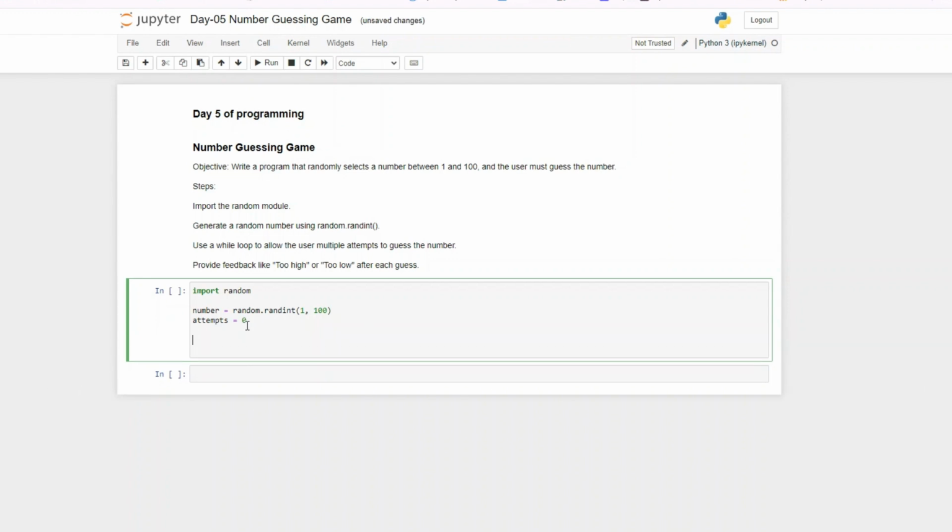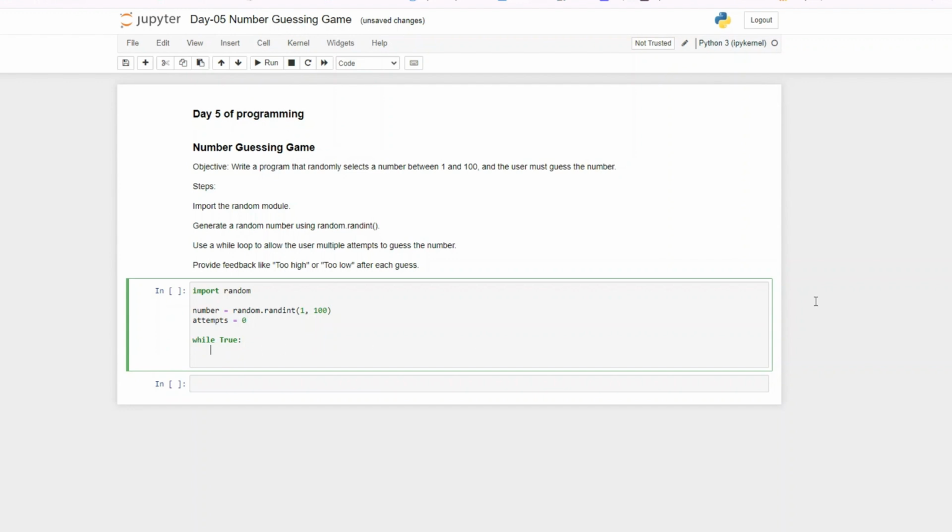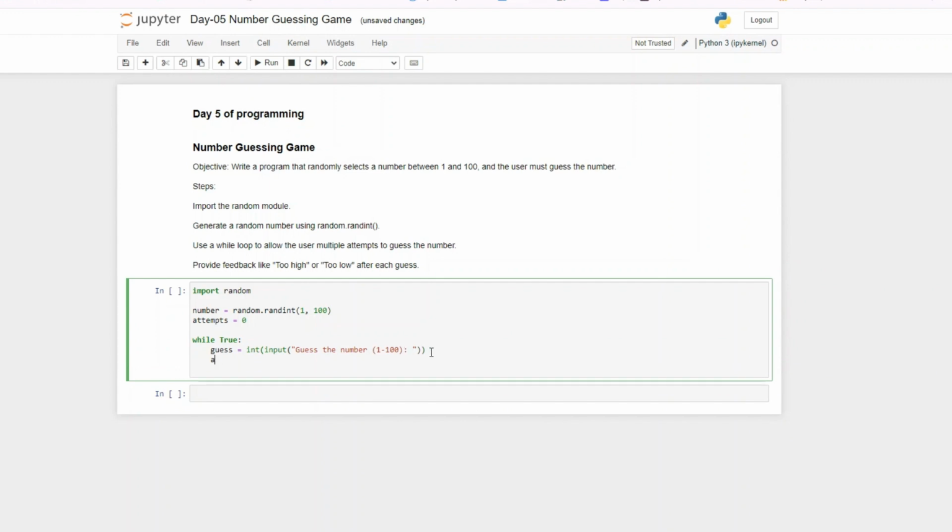So then we'll use our while loop. We spoke about the while loop on day 3, so check it out. So while this is true, then we want to get the input from the user. We want the user to be able to enter the input. So we'll define our variable guess. So we want them to guess between the number 1 and 100. And then we want to increase the counter, so every time they guess, the counter increases by 1.